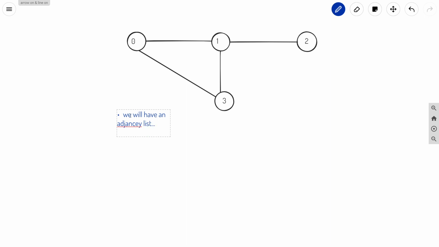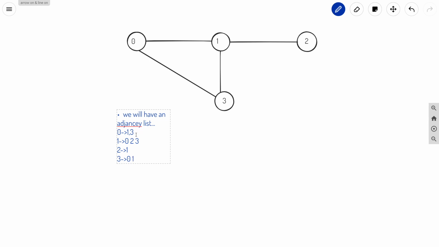Okay, so basically for 0 we will have 1 and 3, and for 1 we will have 0, 2 and 3. For 2 we will have 1 only, and for 3 we will have 0 and 1.